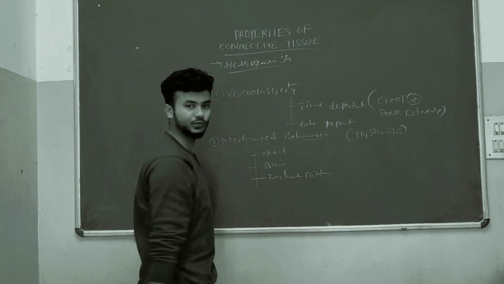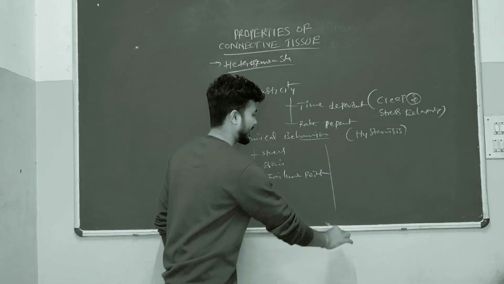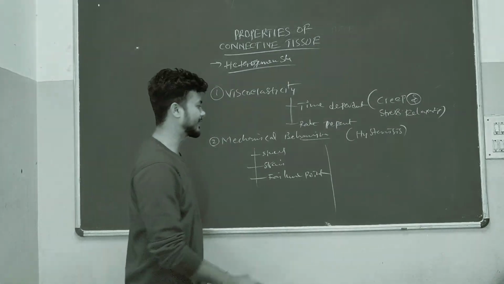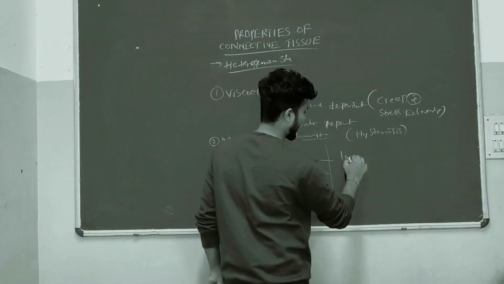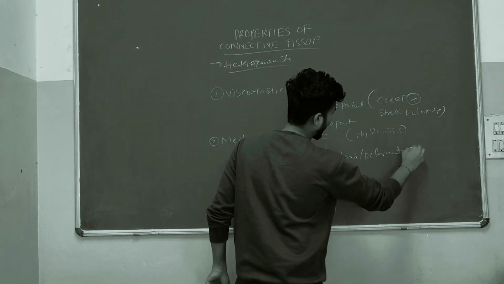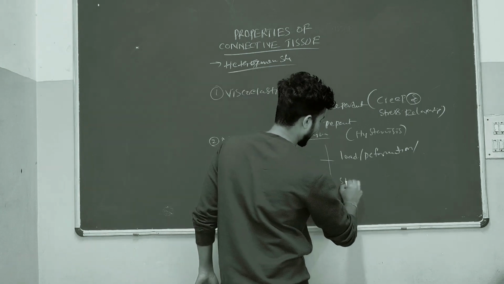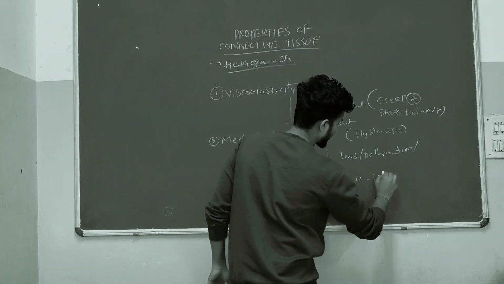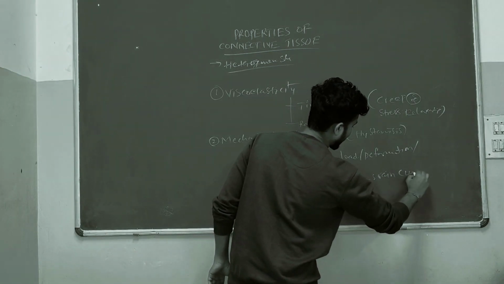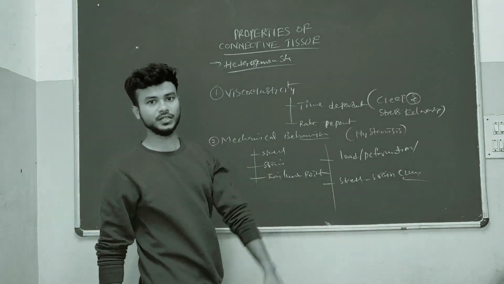At the same time, related to these, we will see the load and deformation of connective tissue, and stress-strain curves. So these are the properties of the overall connective tissues.